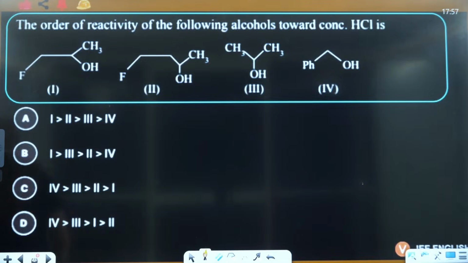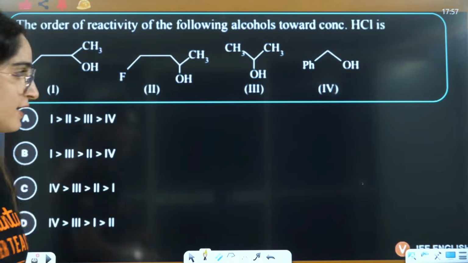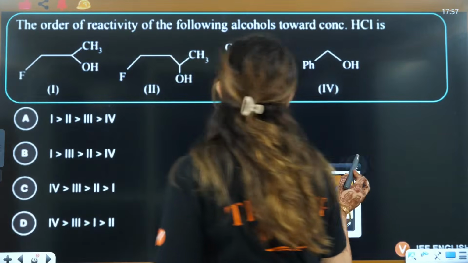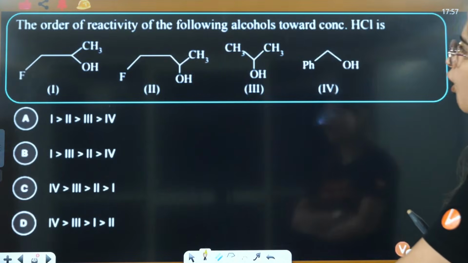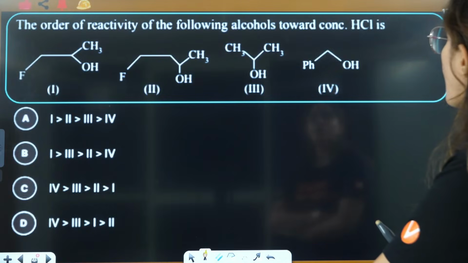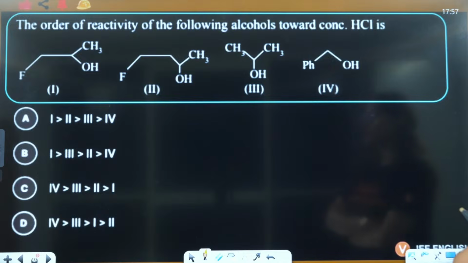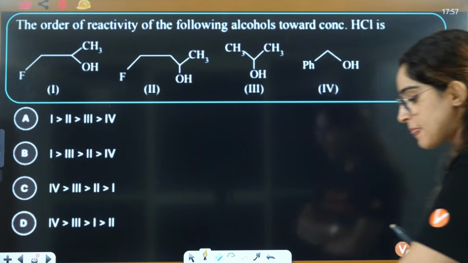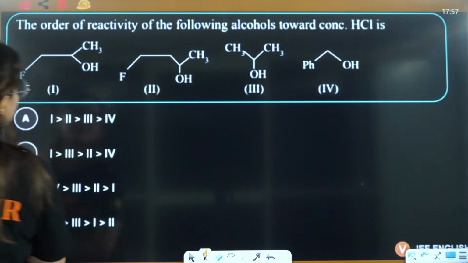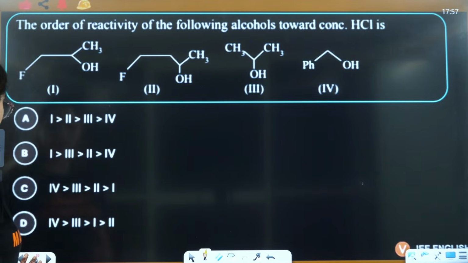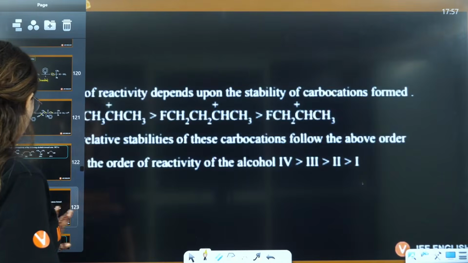Okay. These mechanisms are really interesting. Yeah. So, the order of reactivity of the following alcohols towards concentrated HCl, right? So, towards concentrated HCl, what will be the order, guys? Directly, how will we solve this?